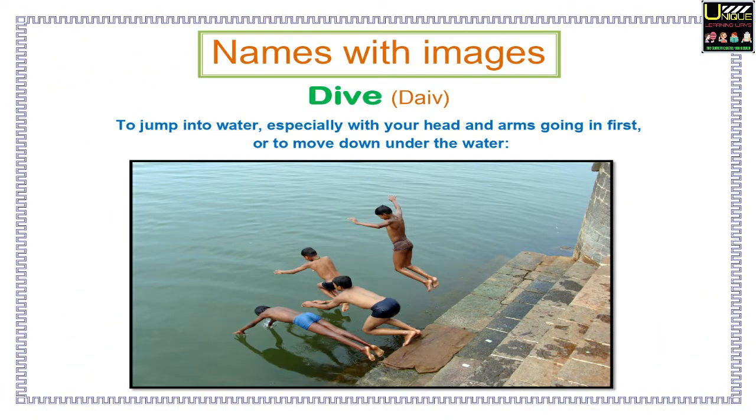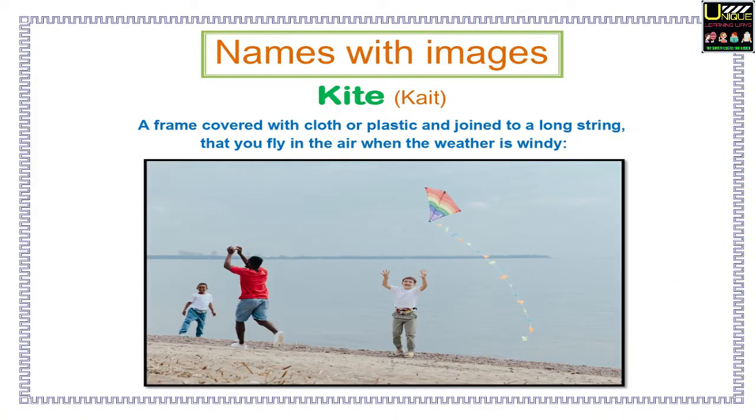Here you will see a word with its pronunciation, explanation, and an image. Dive. To jump into water, especially with your head and arms going in first, or to move down under the water. Kite. A frame covered with cloth or plastic and joined to a long string that you fly in the air when the weather is windy.